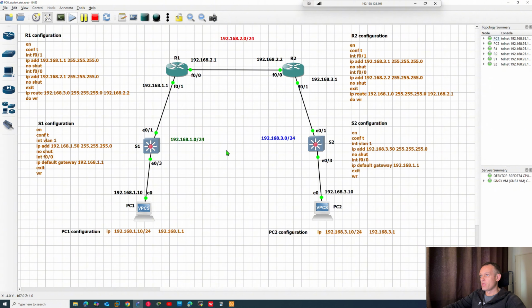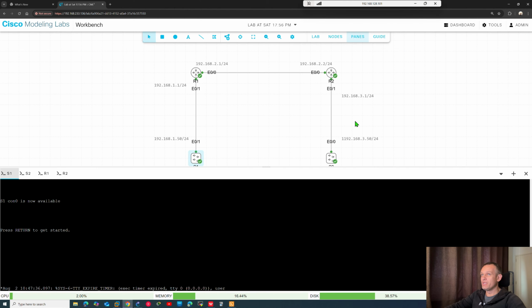Then I also did a small lab here in Cisco Modeling Lab, and the problem was the same. I was really confused how it's possible, because I remember we did some exercises, some of these labs, and I remember I could ping, but I wasn't sure. Maybe I was wrong, I thought, but no. Right now I can say I tried this also on real equipment, and I am recording this video after my real lab experience.